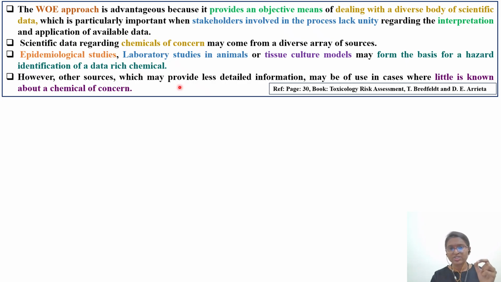However, other sources which may provide less detailed information may be of use in cases where little is known about a chemical of concern. So there are two types of situations. For example, for a certain chemical, either you have a data-rich chemical, where you have a full battery of toxicology or in vitro and in silico studies, or there are certain chemicals which were only identified when you performed HPLC, where you will have the peaks, but you will not even have a CAS number to perform the literature search.